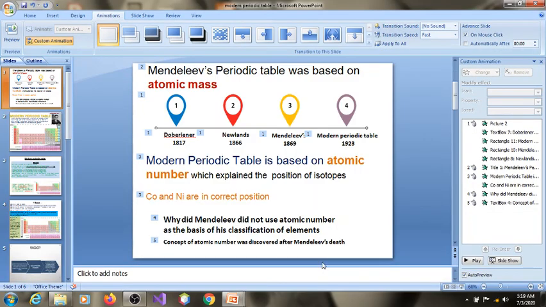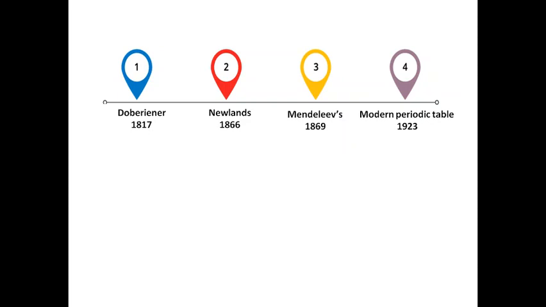Hello students, welcome back to the journey of periodic classification. We have already crossed the three milestones of periodic classification: Dobereiner's classification, Newlands' classification, and Mendeleev's classification.